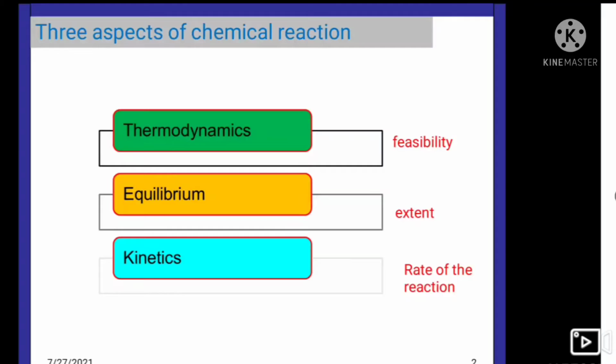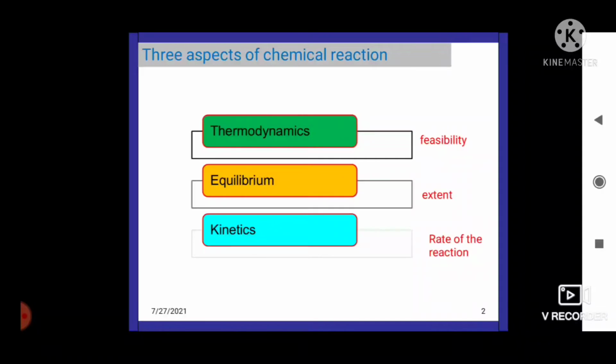What is feasibility of the reaction? The feasibility of different reactions is checked with the help of thermodynamics. The reactions with the free energy change delta G less than 0, that is negative, are feasible or possible. And the extent to which a chemical reaction will proceed can be determined from chemical equilibrium. And the rate of reaction can be determined by kinetics.